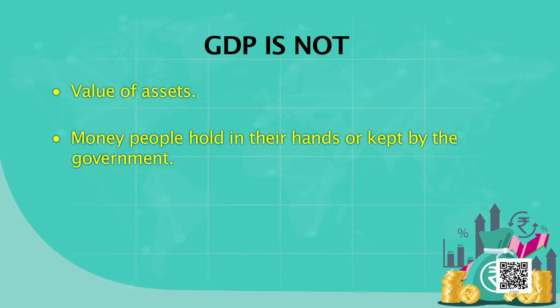For example, many people have money. If you put all the money together, you may think that this could be GDP. No. If that were the case, the government could simply print notes and say that it has become rich. So it's not that easy. It is not the money that people keep in their hands. It is the production of goods and services, the productive capacity. That is why increasing productive capacity is an important component for improving our livelihoods. So assets are not a component of GDP, and whatever money people hold in their pocket is not GDP.